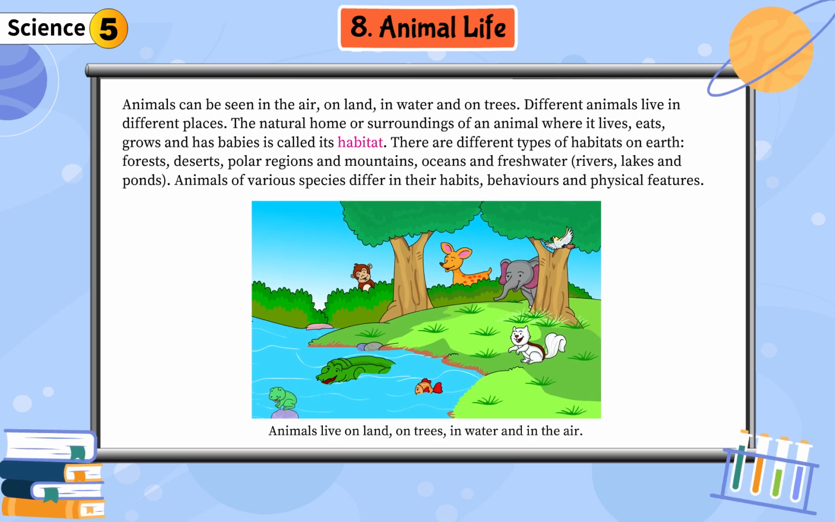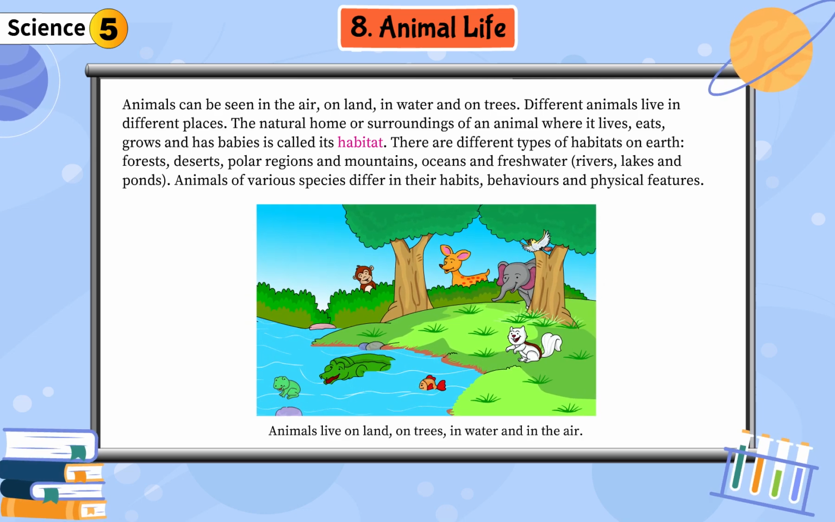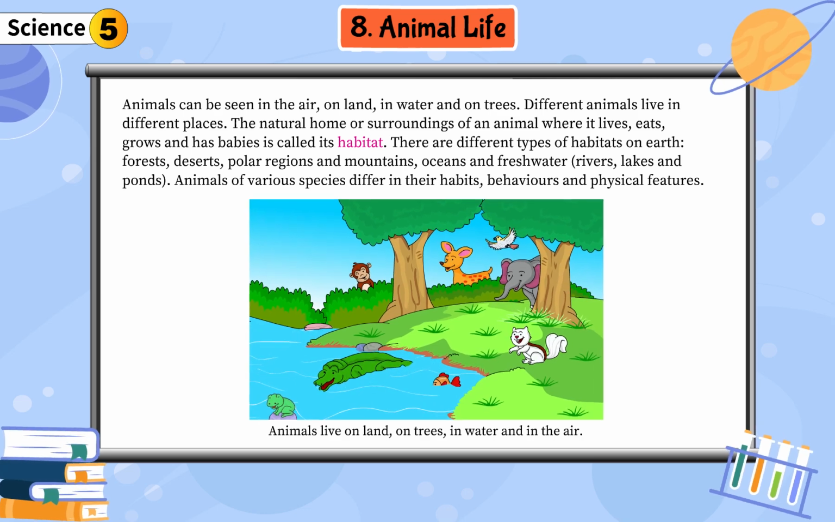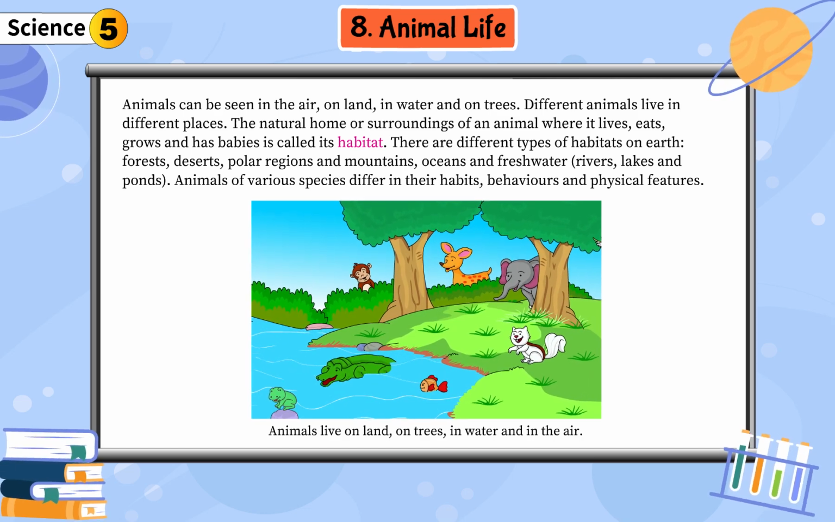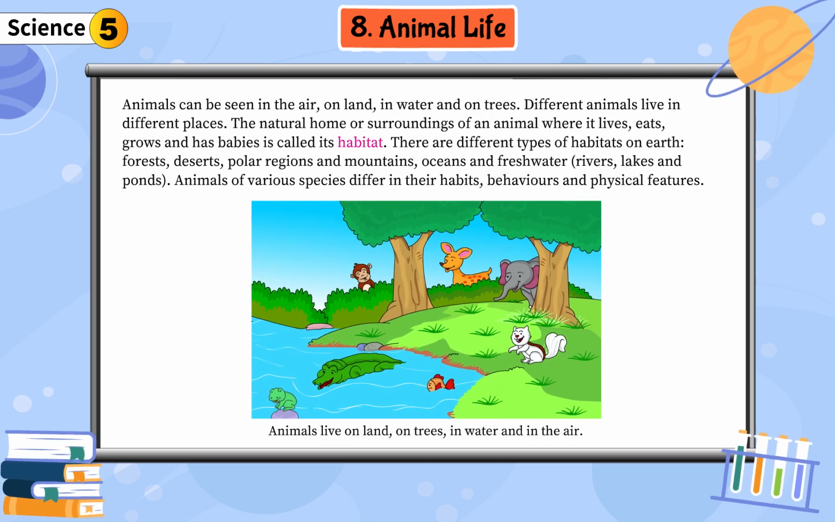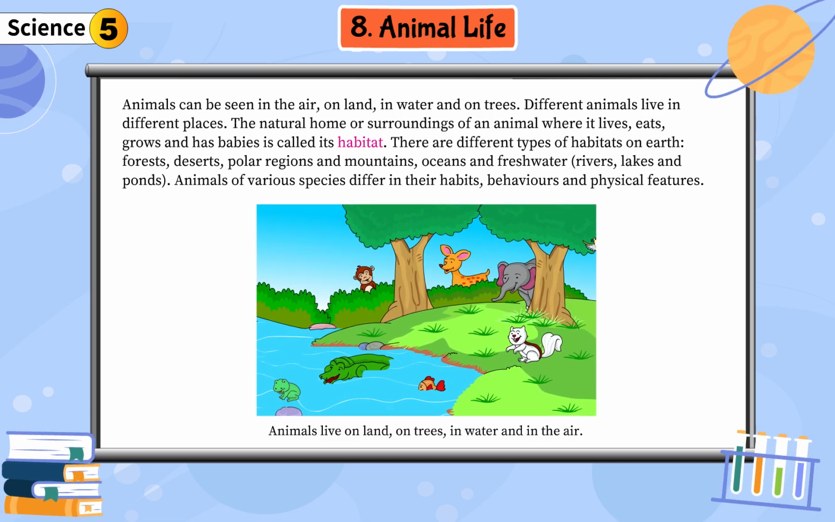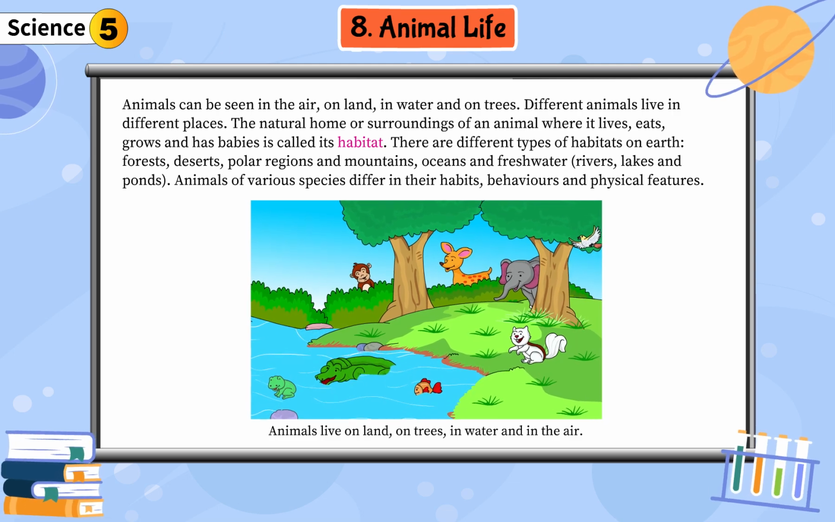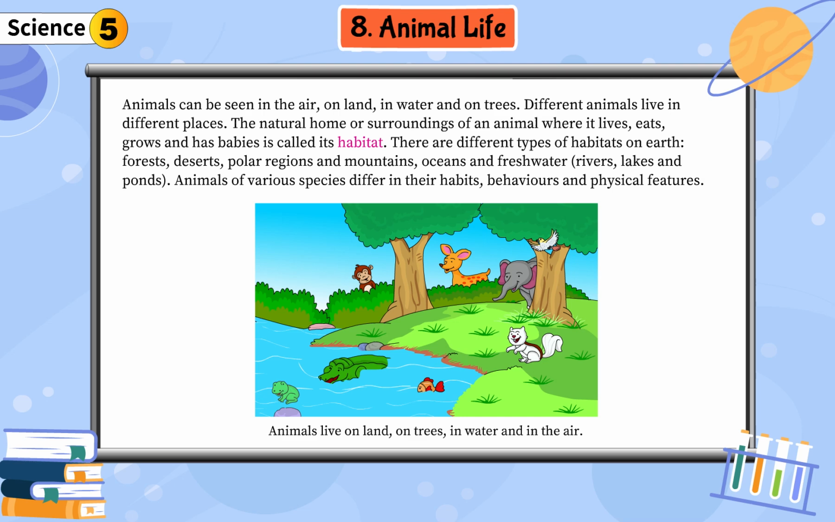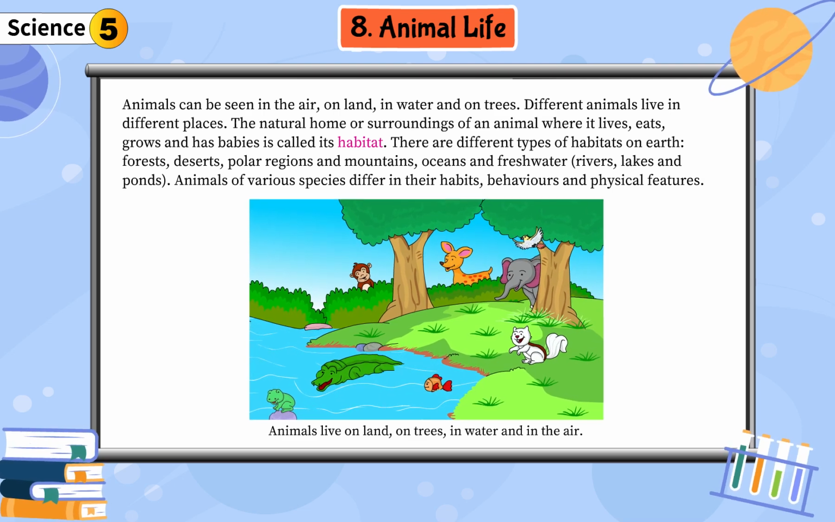The natural home or surroundings of an animal where it lives, eats, grows and has babies is called its habitat. There are different types of habitats on Earth: forests, deserts, polar regions and mountains, oceans and freshwater rivers, lakes and ponds. Animals of various species differ in their habits, behaviors and physical features.